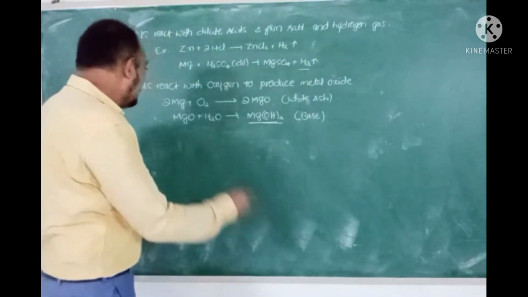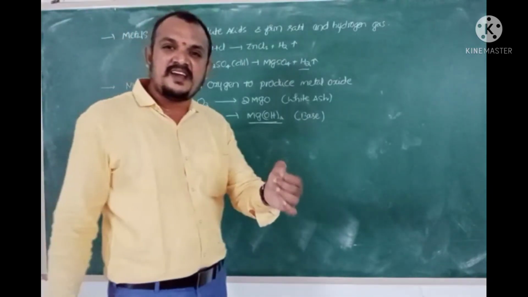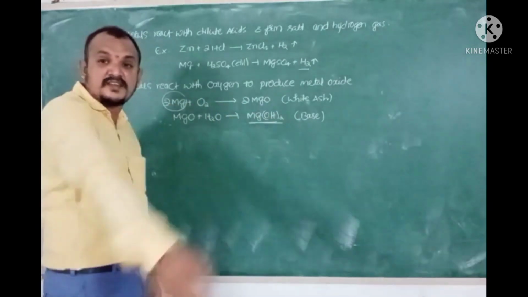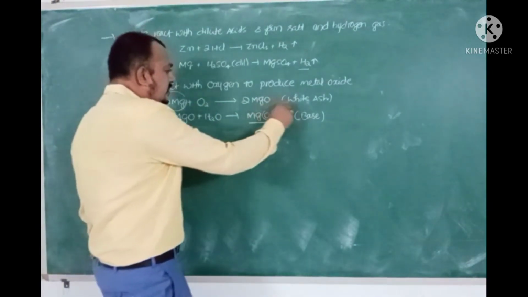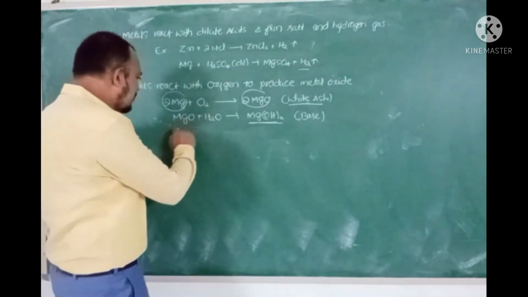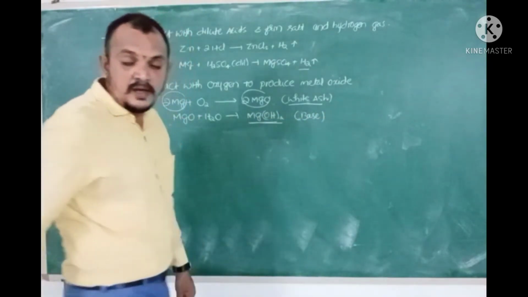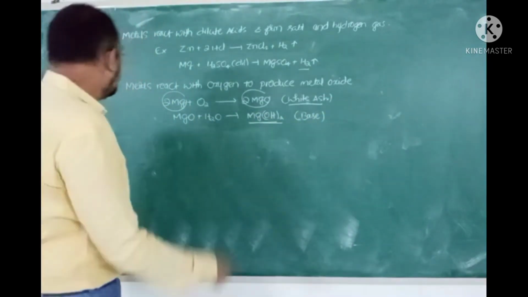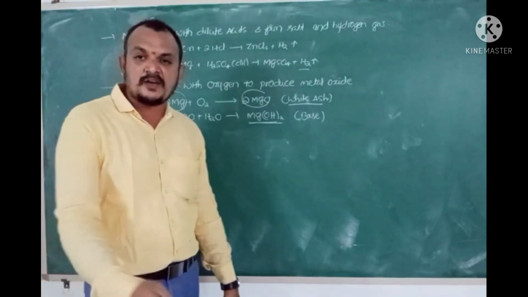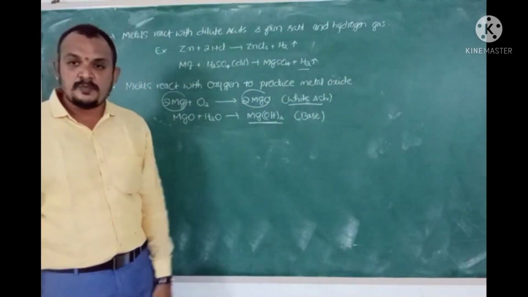in nature. Here, magnesium metal, when it is heated in air, burns with a dazzling white flame. A brilliant white flame is given by magnesium when it is combined with oxygen, resulting in the formation of white ash of magnesium oxide. That magnesium oxide, when it is dissolved in water, produces magnesium hydroxide, which is a base. So, next property: metals react with aqueous solutions of some salts, resulting in displacement reactions.